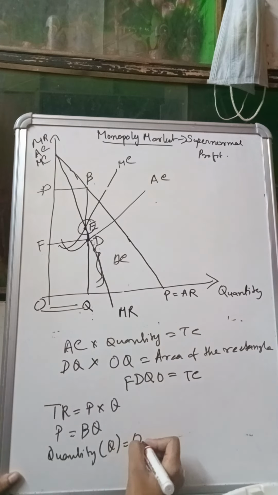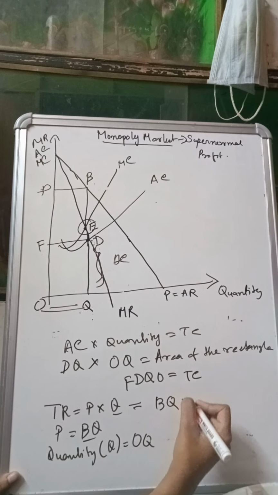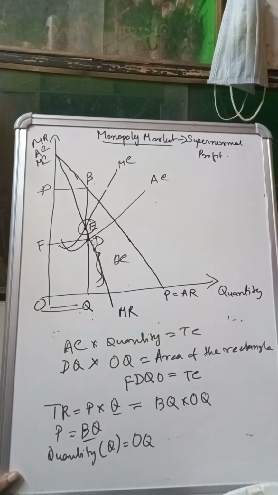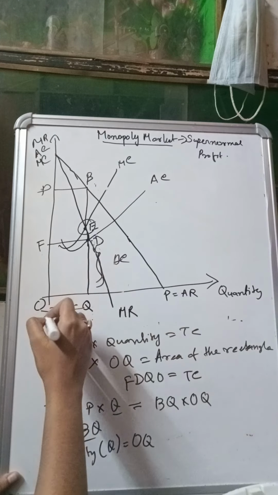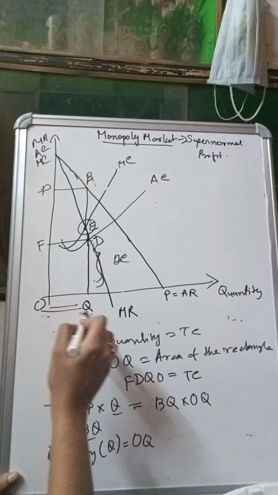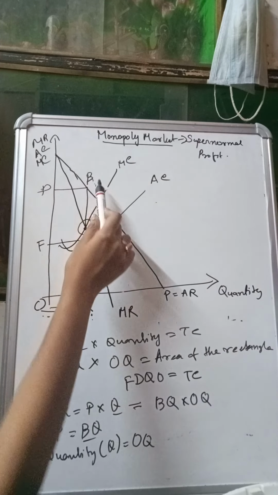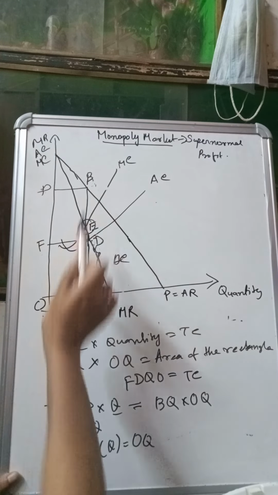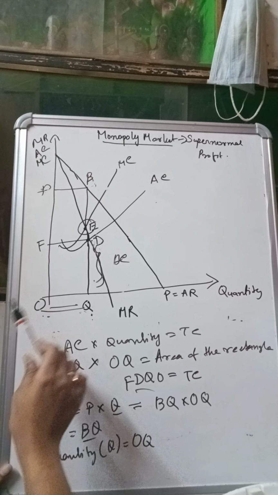Now in place of P, I can write BQ, and in place of quantity, I can write OQ, right? Now BQ into OQ is nothing but the area of the rectangle PBQO, similar to this.